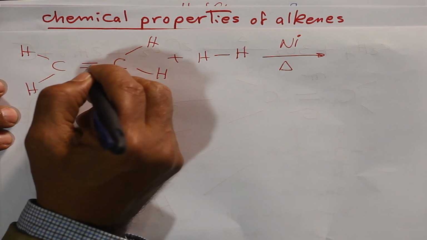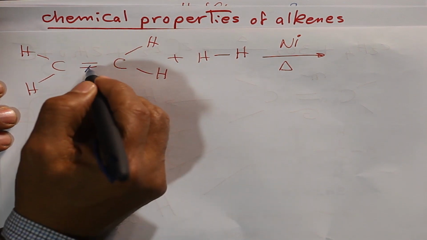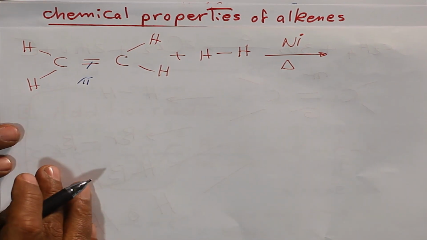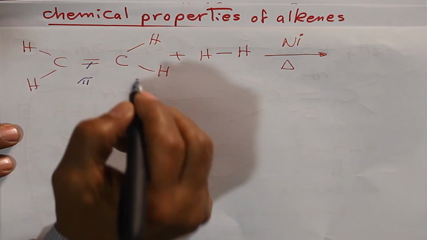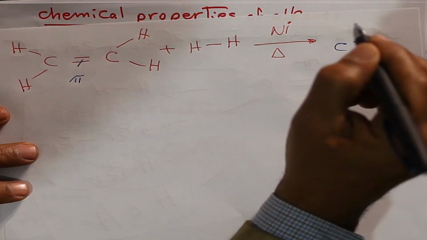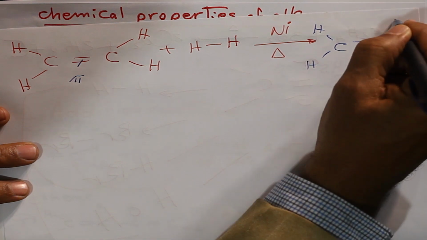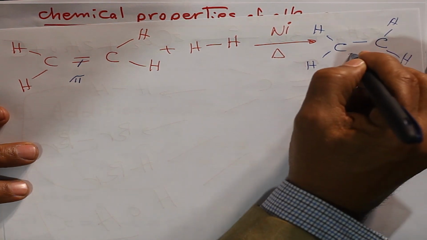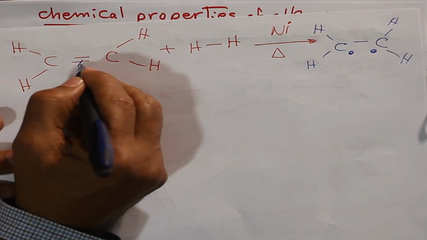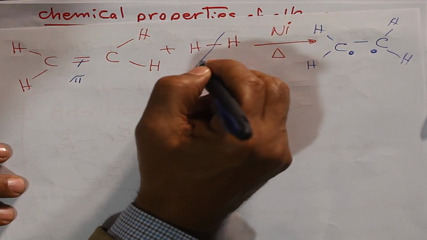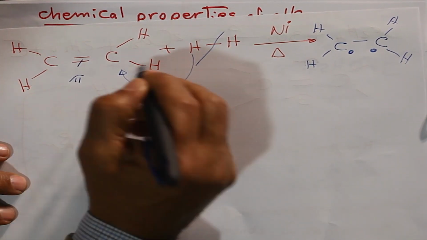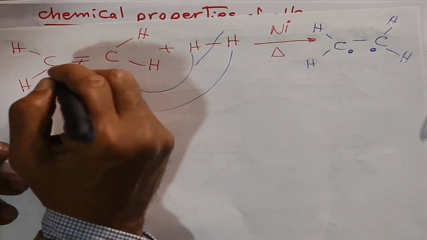The pi bond is broken. What is meant by breaking the pi bond? It will produce two electrons, H, H, and one electron for the pi bond. Hydrogen breaks its bond, each one attached to a carbon atom.